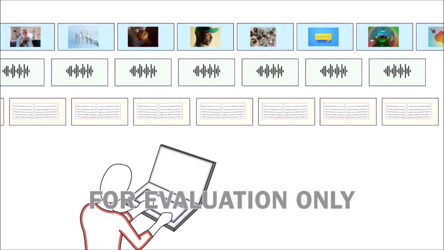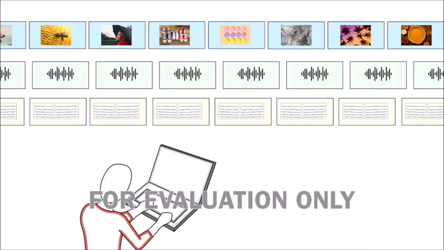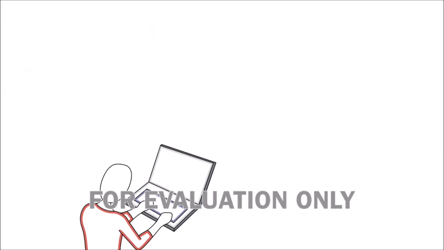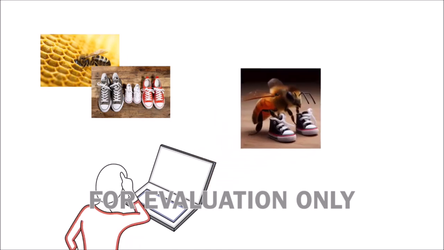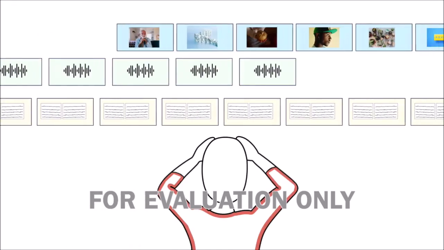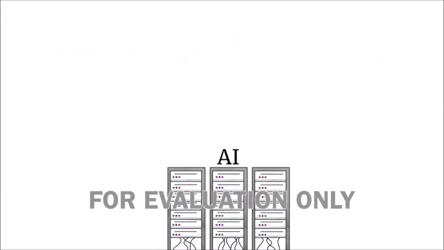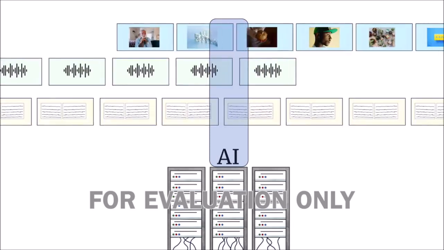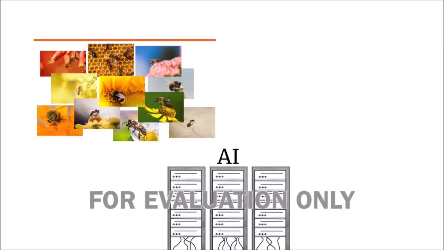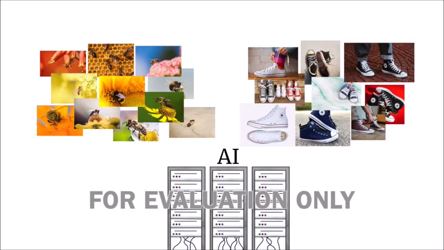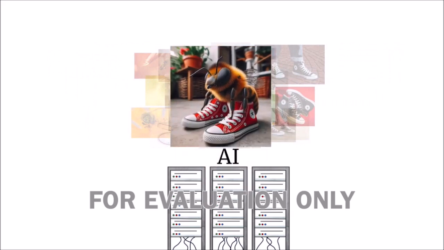Think about it this way. What if you could remember every image, song, and bit of text on the internet and access it all in seconds? If you need to create an image of a bee wearing Chuck Taylor shoes, the information is on hand. Unfortunately, we humans can't consume everything on the internet or remember it all. But artificial intelligence can. It remembers everything it encounters online. It's seen thousands of images of bees and Chuck Taylors. It can assemble the data to combine the ideas in a new image just for you.